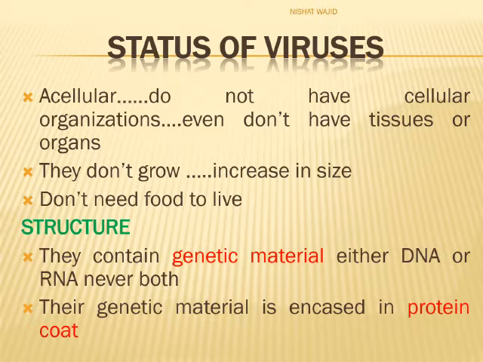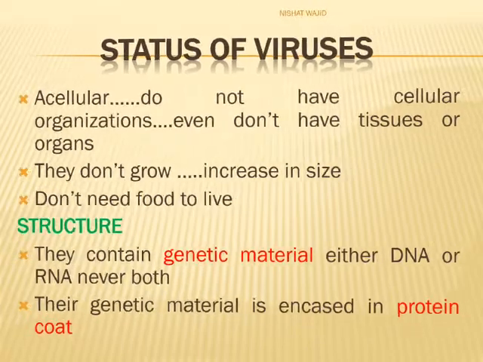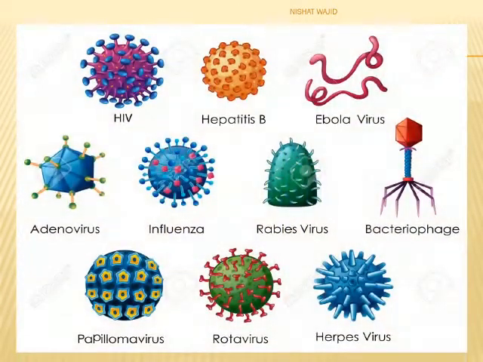Let's see their structure. They contain genetic material, either DNA or RNA, never both. Their genetic material is encased in protein coat. These are different types of viruses which differ in sizes and shapes. Every virus is made of genetic material and protein coat. Common viruses are influenza virus, hepatitis B virus, and nowadays, coronavirus.